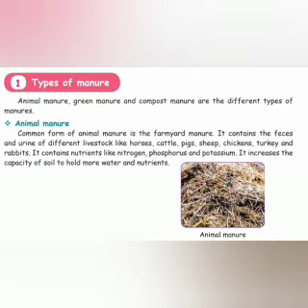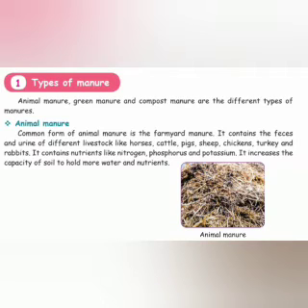First one is animal manure. A common form of animal manure is the farmyard manure. It contains the feces and urine of different livestock like horses, cattle, pigs, sheep, chickens, turkey and rabbits. It contains nutrients like nitrogen, phosphorus and potassium. It increases the capacity of soil to hold more water and nutrients. Children, can you say some nutrients? Nitrogen, phosphorus and potassium. These are important for plant growth.